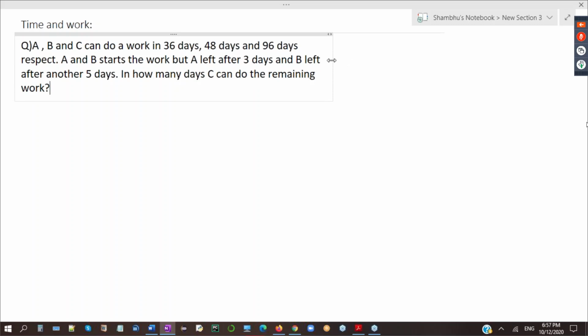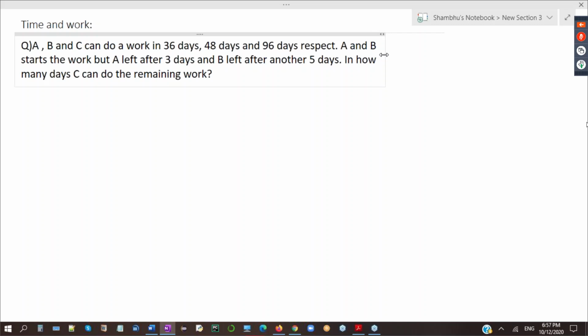That was the example I just told you. If 1 day work is 1 by 36, then total time will be the reciprocal of that. That was one simple example. So this is one simple but important question. Take 1 or 2 minutes, try to put things together, because I have explained what is needed here.